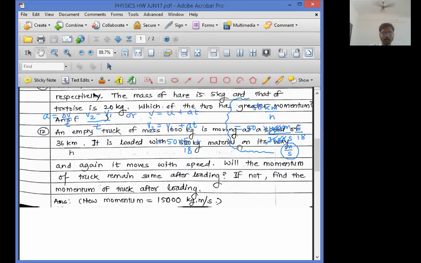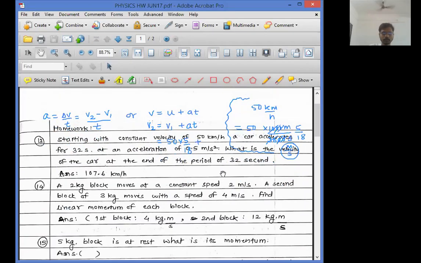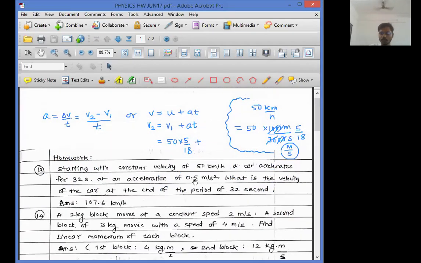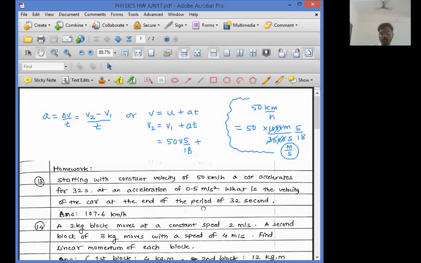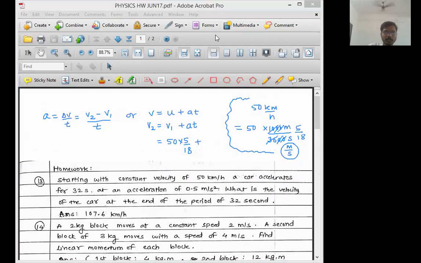I think the value of acceleration given was 0.5 meter per second square. Okay, the value of acceleration was given 0.5 meter per second square. So let me put here the value of acceleration. It is 0.5. You can write it as 1 by 2 also, no problem.